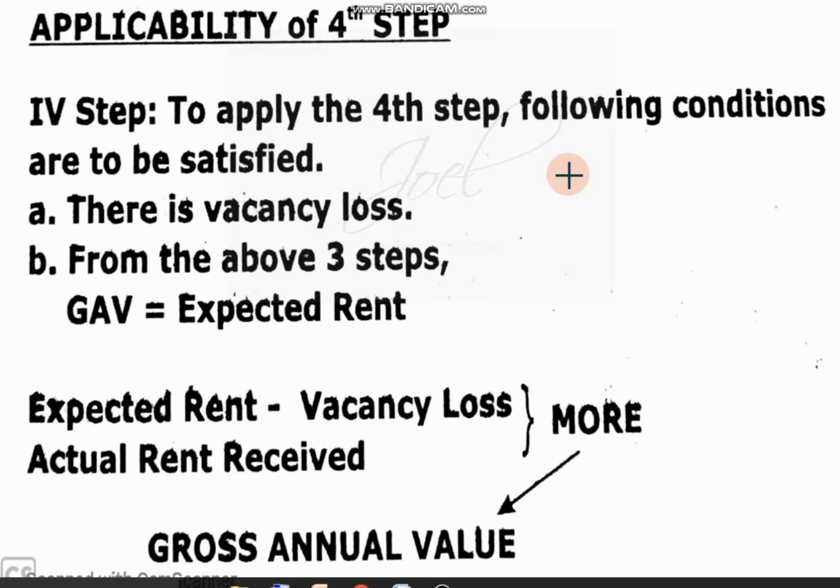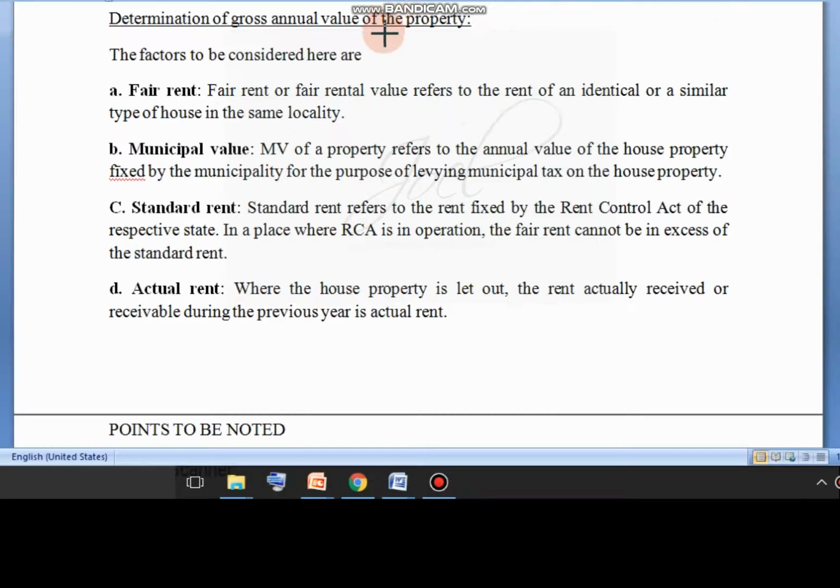So these are the things we will see here. Now, determination of gross annual value, I told: fair rental value and municipal value. Out of these two, the highest one, that amount, and standard rent, the lowest amount, that amount, and actual rent, the highest amount will be considered as gross annual value. We'll see now how you will determine the annual value of the house property.